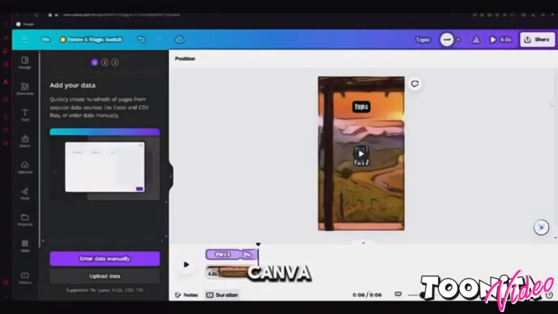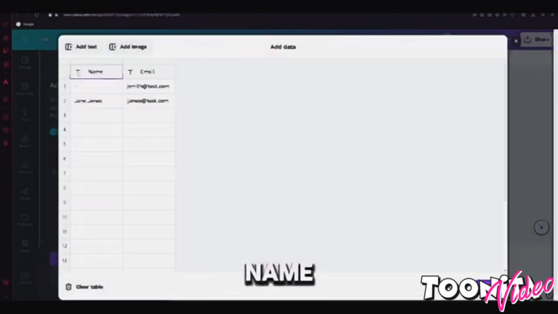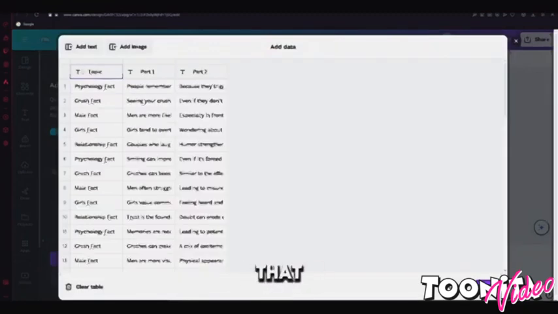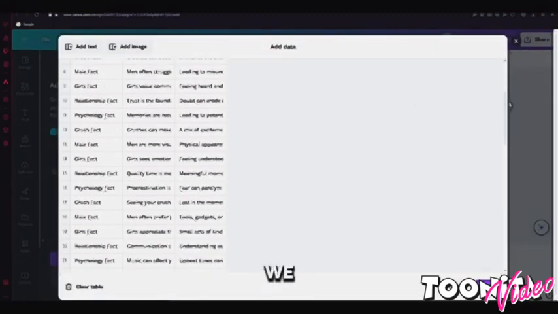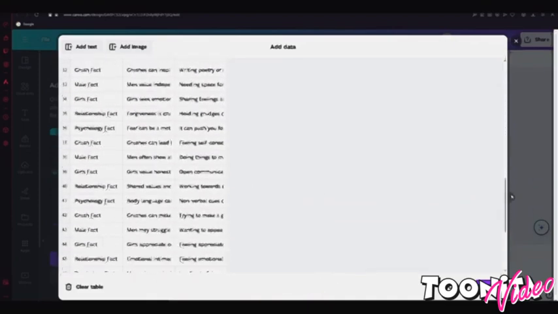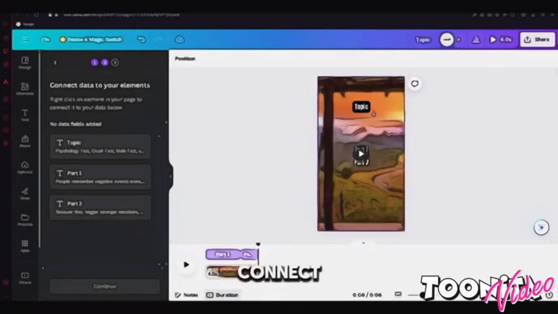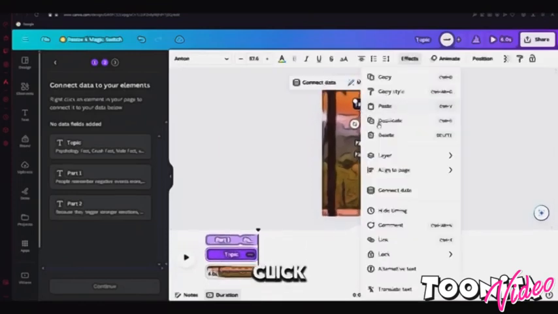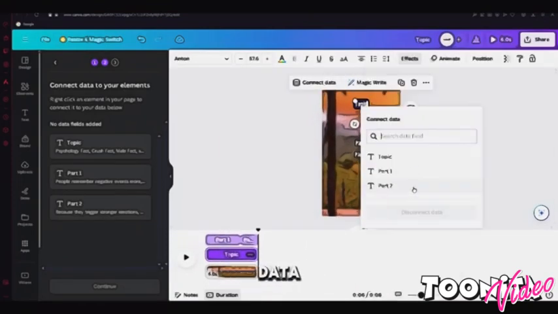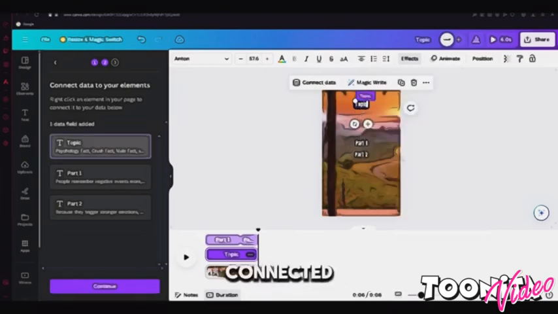Go back into Canva and click Enter Data Manually. Now click on the Name section and just paste the script that you have copied. And as easy as that, we have imported the script. Just click Done and we can continue. Now we need to connect the script. To do that, right-click on the topic part and click Connect Data. Select Topic and now it's connected.